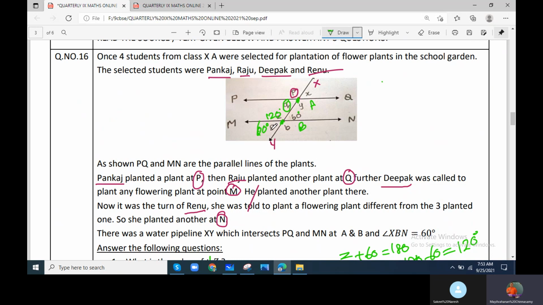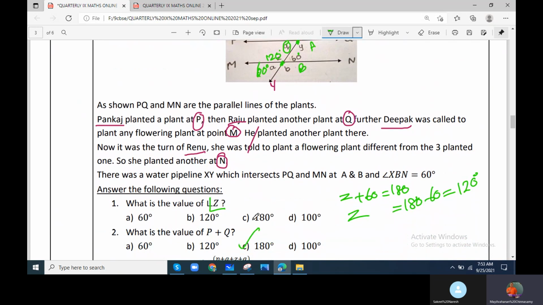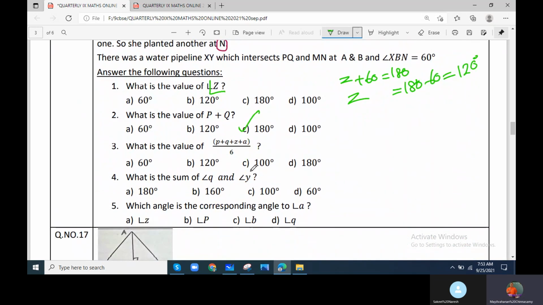So 60 plus 120 is 180. This is also 180. So P, Q, Z, A make 360 degrees. We added 2 times, so 360 degrees divided by 6, so 60 is the answer.